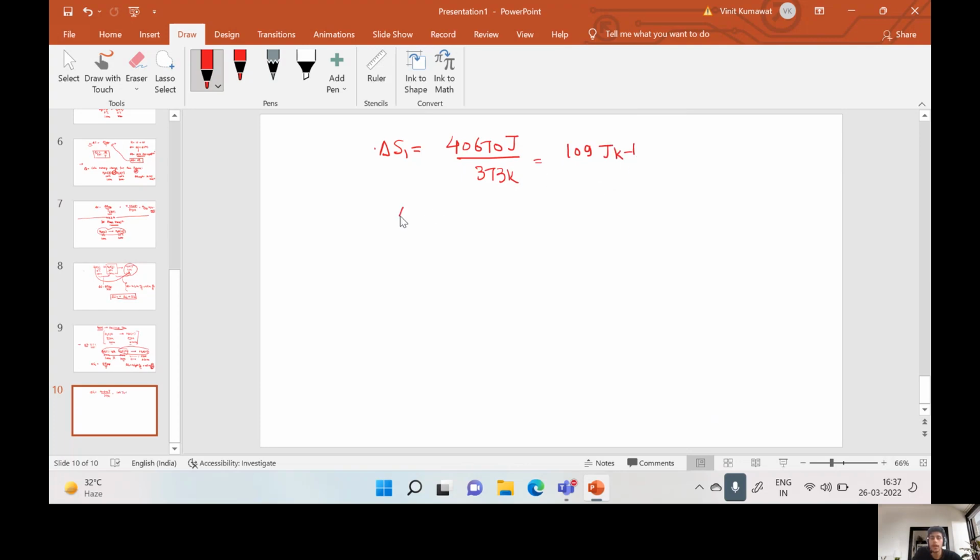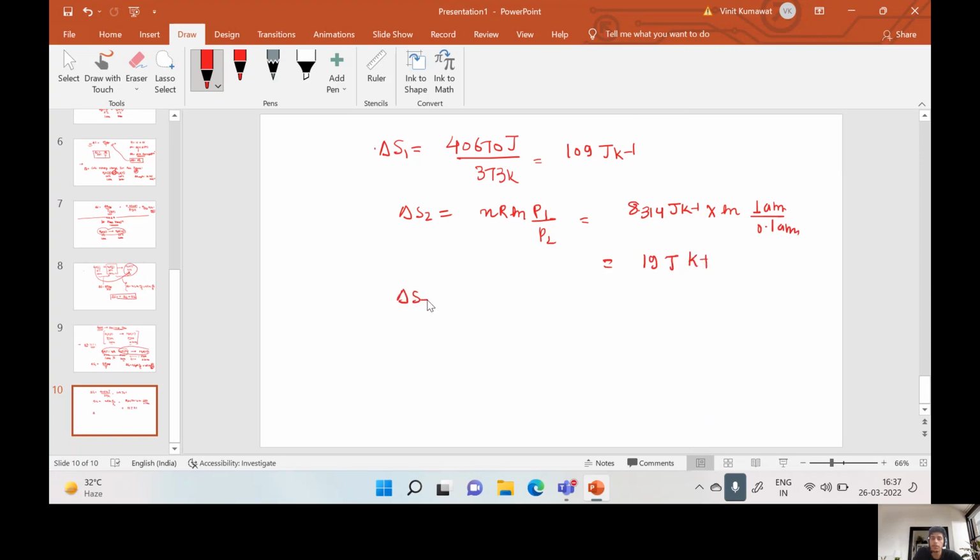Entropy change for the second process will be at constant temperature. It will be nR ln P1 by P2, which is 8.314 joule per Kelvin per mole times ln of P1, that is 1 atmosphere, by P2, 0.1 atmosphere. It will be 19 joule per Kelvin, near about.